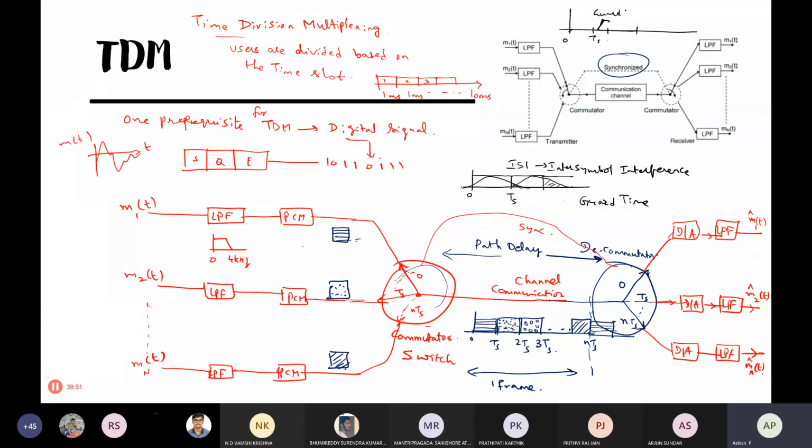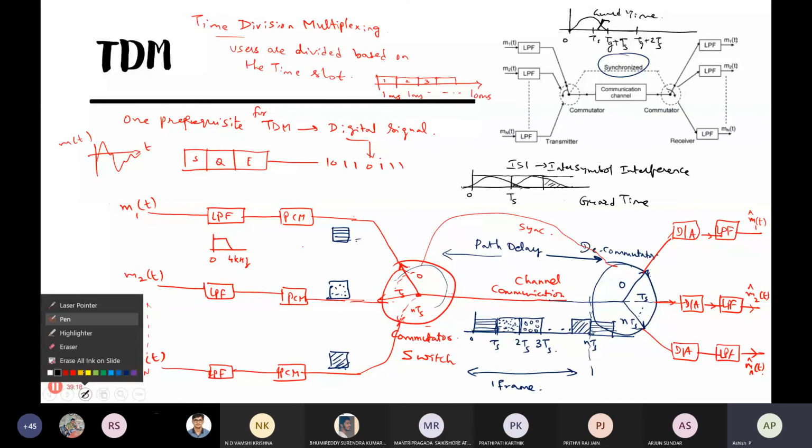So why is that guard time kept? Within that guard time, all this rubbish should be over. Even though the first person's signal is spreading, that spreading should get over within this guard time. And the second person's symbol may spread this side also, here and there.